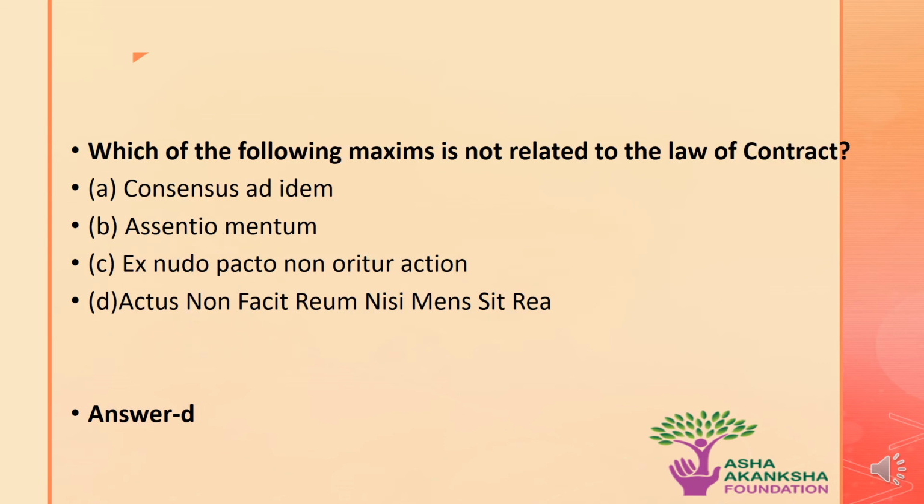The next question is, which of the following maxim is not related to the law of contract? The options are A. Consensus ad idem. B. Essentio mentum. C. Ex nihilo pacto non oritur actio. Or D. Actus non facit reum nisi mens sit rea. The correct answer to this question is option D. That means actus non facit reum nisi mens sit rea is a maxim which is not related to the law of contract.